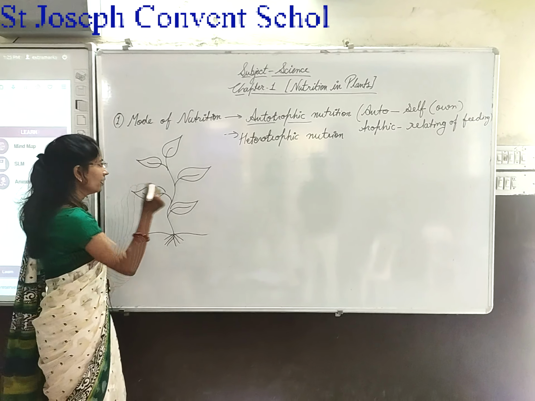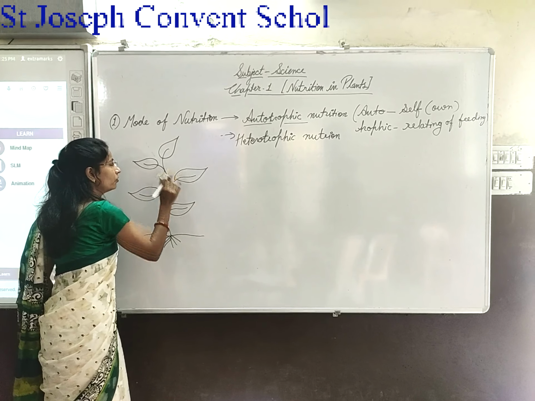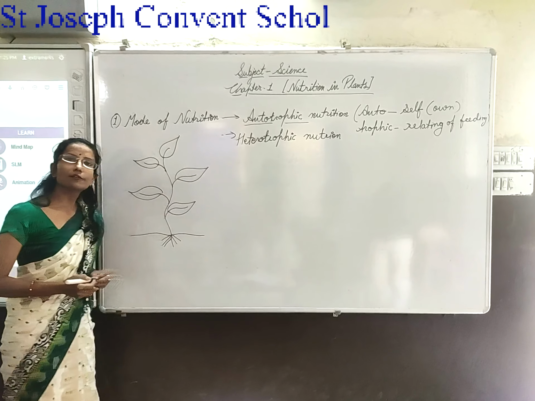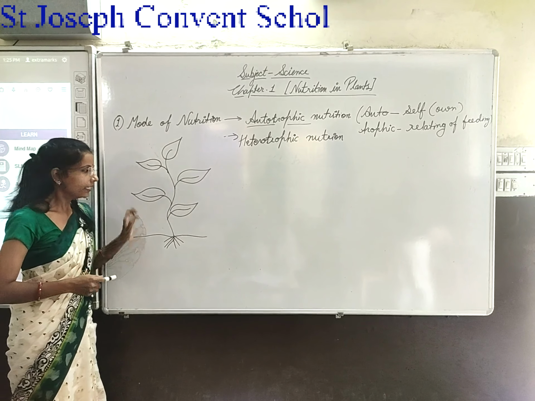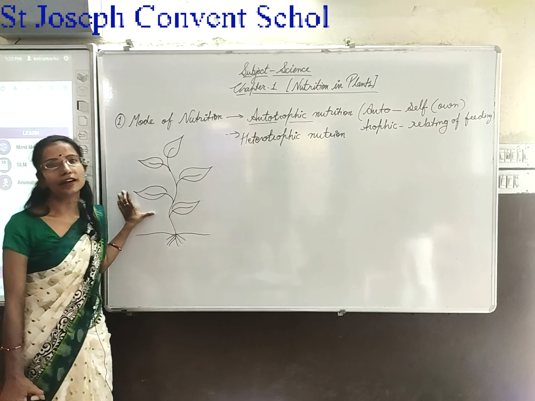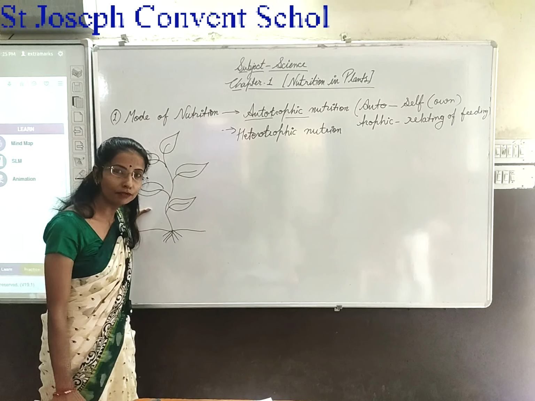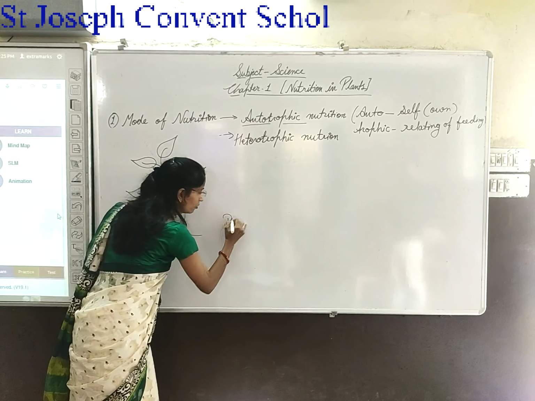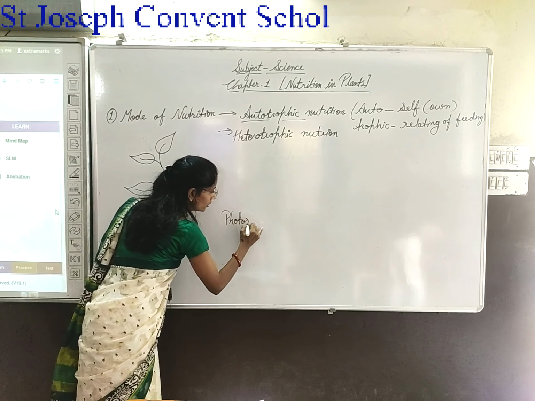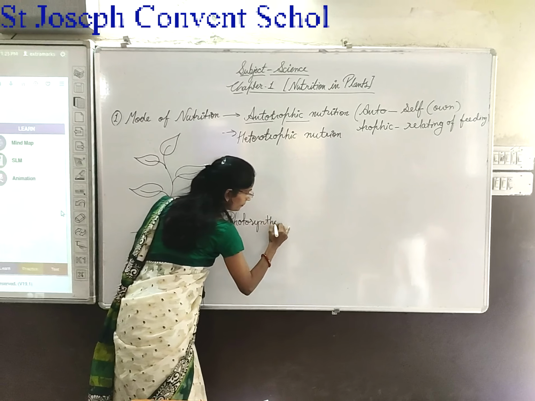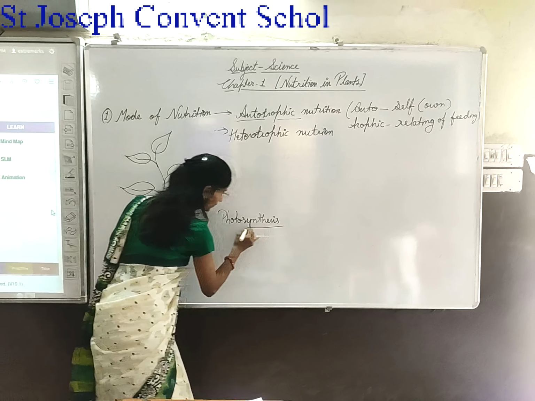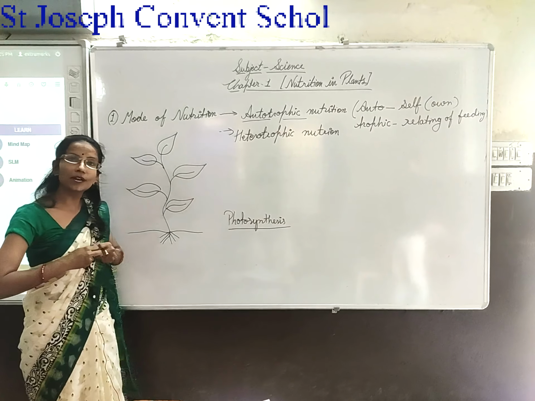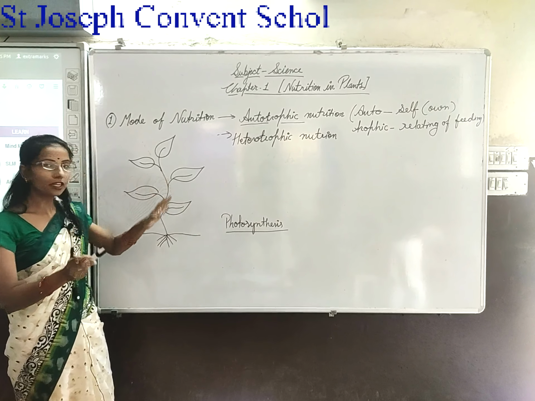So this is called the food factory of the plant. The leaf is called the food factory of the plant. By the leaf, the plant makes its food. This process is called photosynthesis. How does the plant get its food? By photosynthesis. Look here.